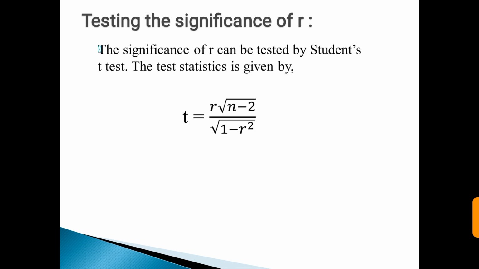Next is testing the significance of r. The significance of r can be tested by the student t-test. The test statistic is given by t is equal to r into root of n minus 2 upon root of 1 minus r square. In this formula, r is the correlation coefficient and n is the total number of readings.